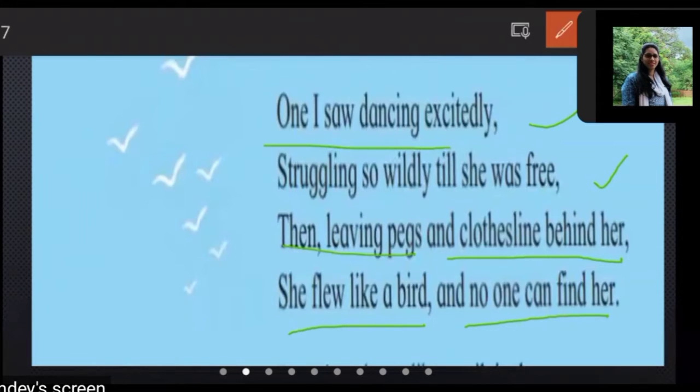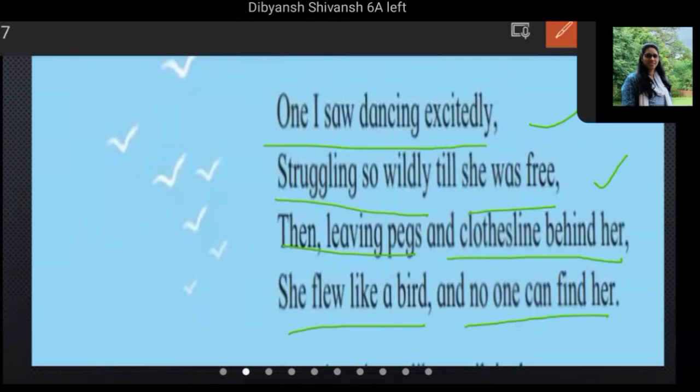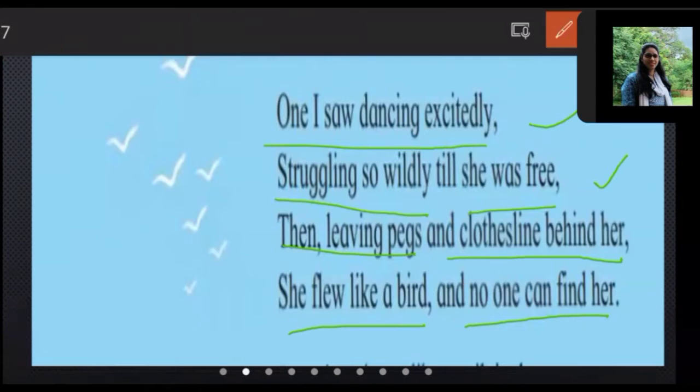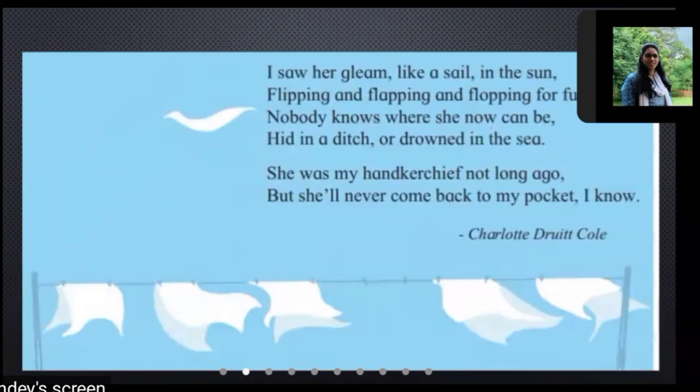One I saw dancing excitedly, struggling so wildly till she was free, then leaving pegs and clotheslines behind her, she flew like a bird, and no one can find her. Then, reading all four lines, let's move to the next. This is the last stanza.